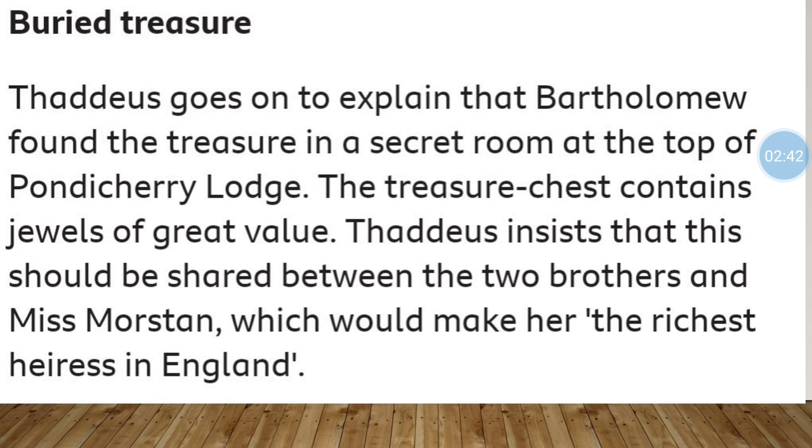After that, Thaddeus goes on to explain that Bartholomew found the treasure in a secret room at the top of Pondicherry Lodge, and the treasure chest contained jewels of great value. Thaddeus insists that this should be shared between the two brothers and Miss Morstan, which would make her the richest heiress in England.